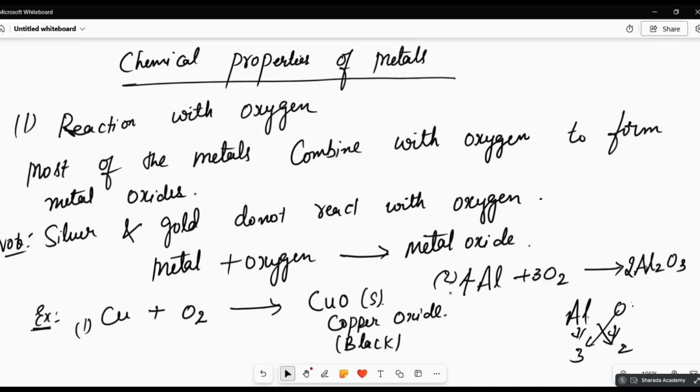Aluminium valency 3, oxygen valency 2, cross multiply, 2 aluminium reacts with 3 oxygen to form Al2O3. Done everyone? Shall I clear?